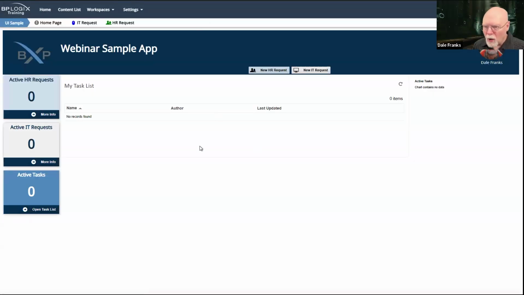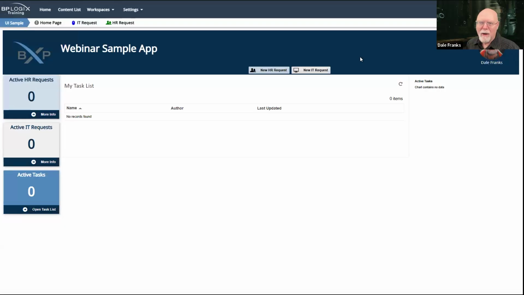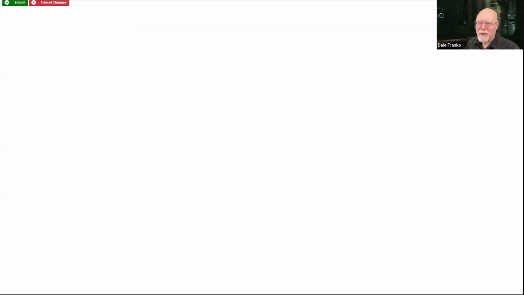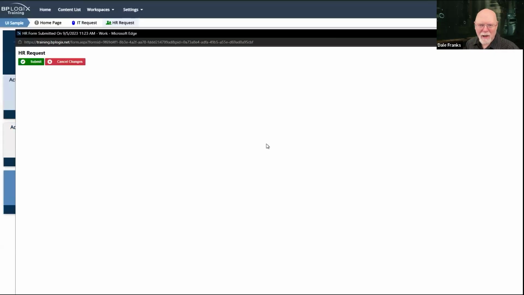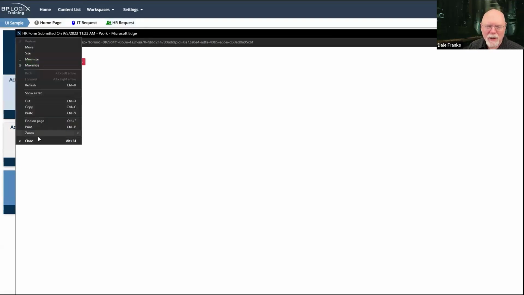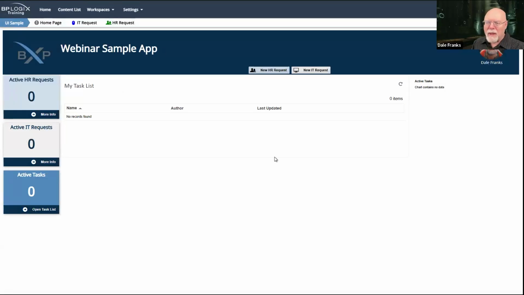But what we're actually looking at here for this particular workspace, and by the way, I have the IT request and the HR request forms up here. Let's do HR request again since we've already done one and it exists. I hate the fact that it's opening up in those huge windows. That's the drawback of having a big 32-inch monitor. But this is a dashboard, and the dashboard shows a single Process Director form.